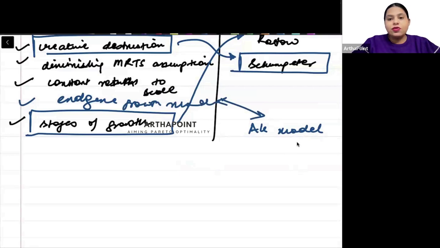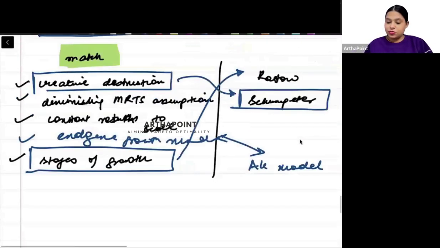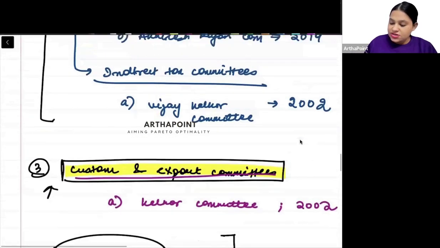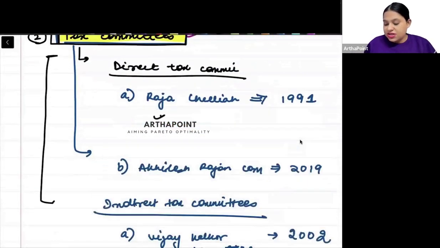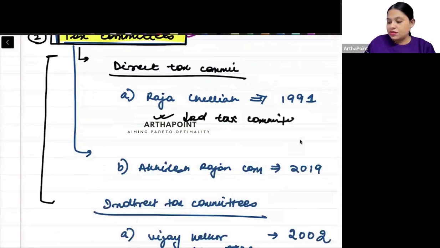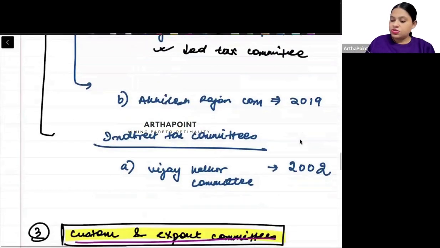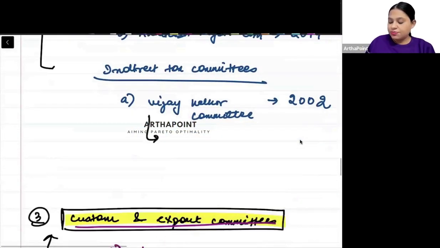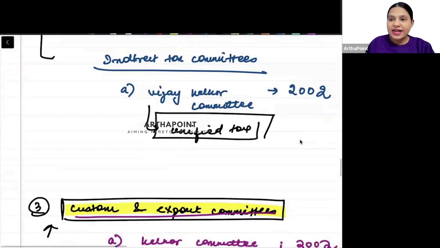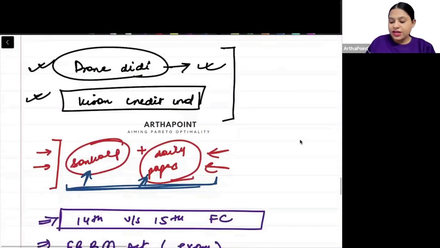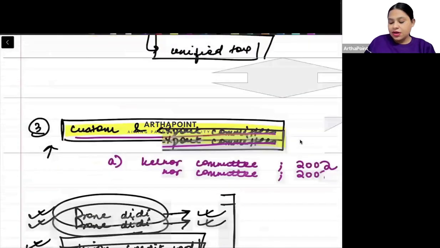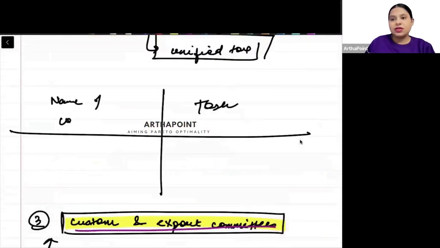Only date of committee or what they introduced, both things are important, like the example I've given you, no? So you should know what this gave, and here you should know कि ठीक है, they focused on reducing direct tax, right? Then if I talk about this, so you should know कि ठीक है, they worked upon getting you unified tax. So what they did, एक दो line में, because in match the following, if I give you the name of committee, and if I give you what task the committee has done, so for match I should know the task also, no? So that is also important.